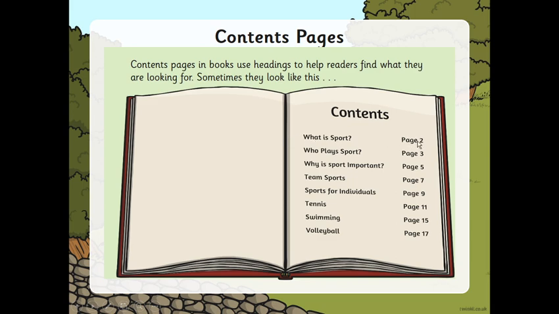So if I were to turn to page 2, the heading might be what is sport, and that page may be broken down into subheadings and have additional paragraphs which go into greater detail.